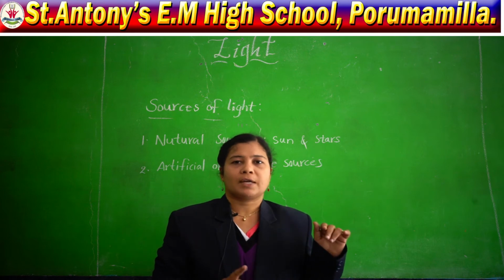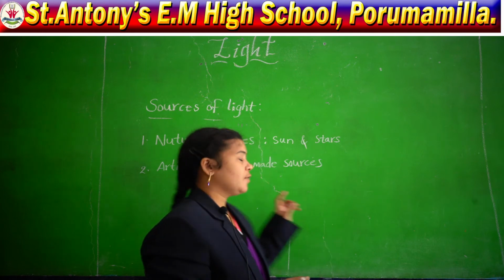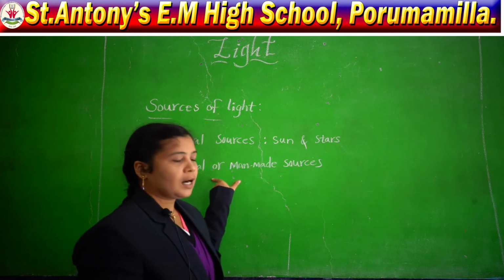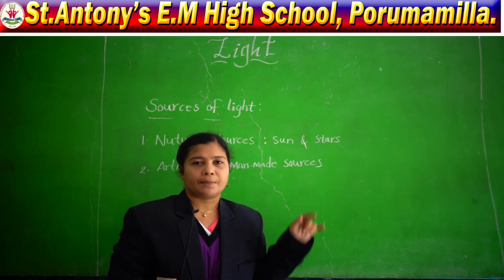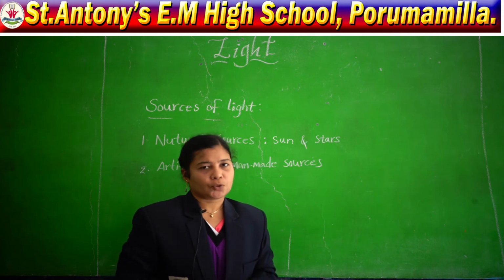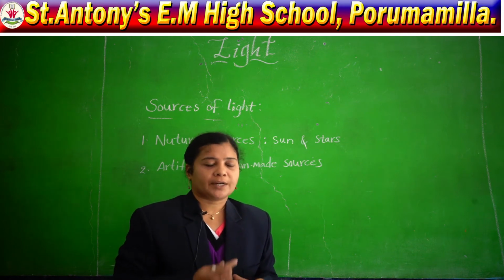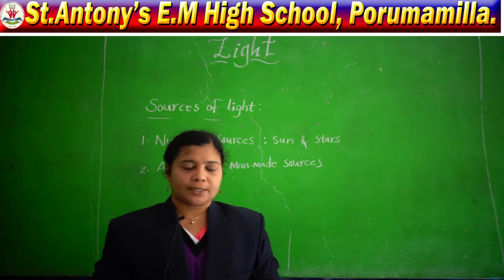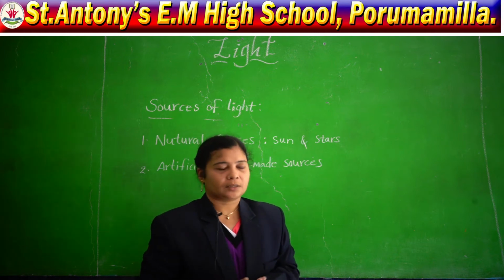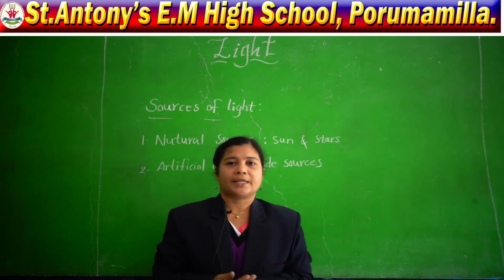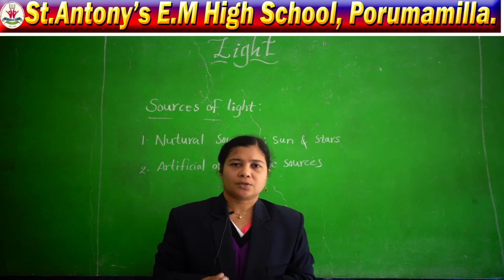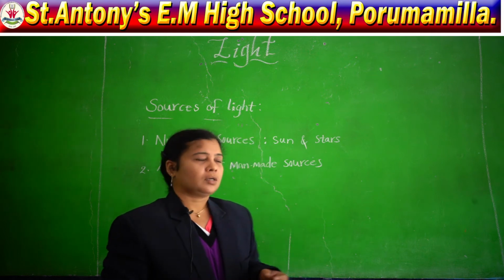So these sources of light are divided into two. The first one is natural sources of light, and the second one is artificial or man-made sources of light. Moving on to natural sources of light. Natural sources of light means they produce their own light. The Sun has an abundant amount of light, so that we are getting light, and stars also produce their own light. So they are also natural sources of light.